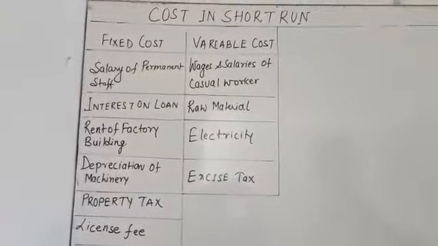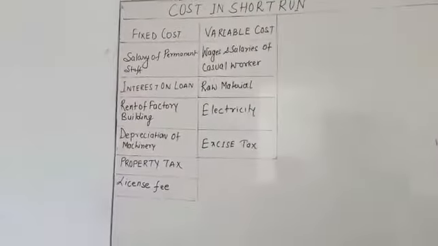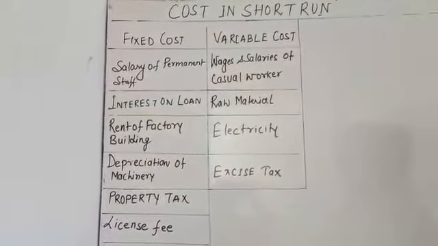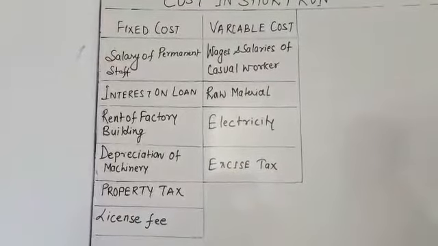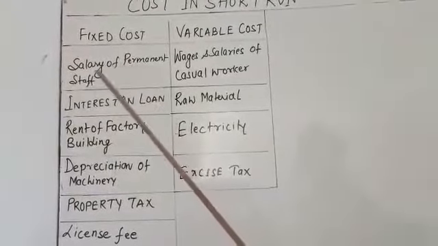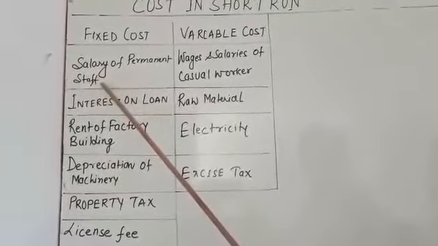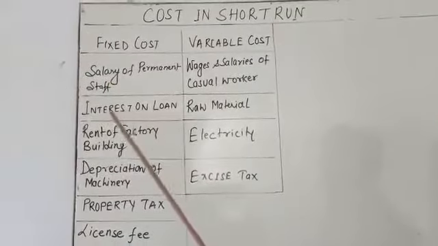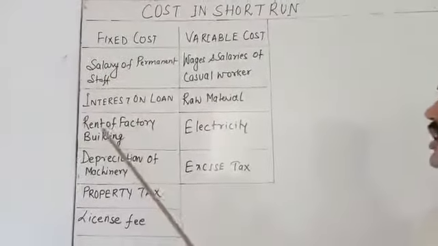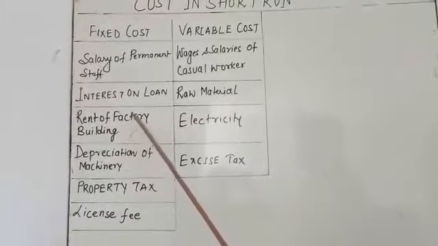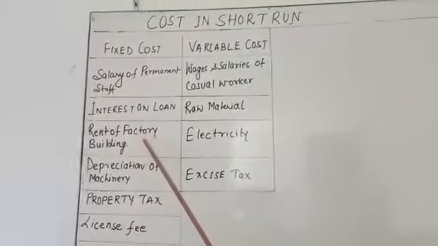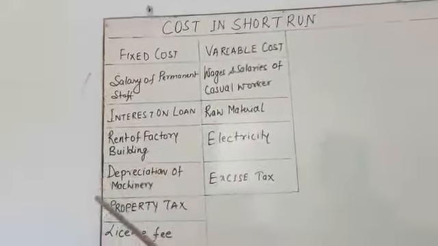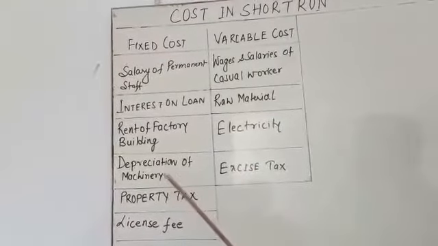Fixed cost is the cost which is permanently fixed, whether the production is going on or not. Suppose you have a factory or firm and the production is zero: the salary of permanent staff is always maintained. Interest on the loan taken by the firm is still paid. The rent of the factory building remains the same whether you produce more goods or none. Depreciation on machinery is also a fixed cost.